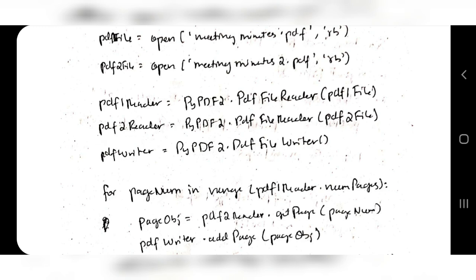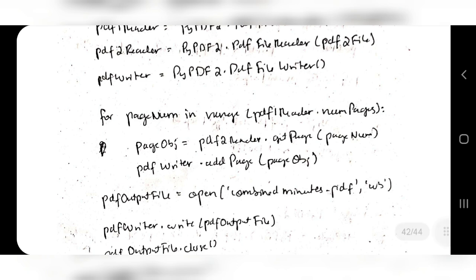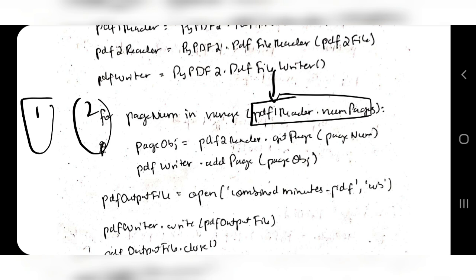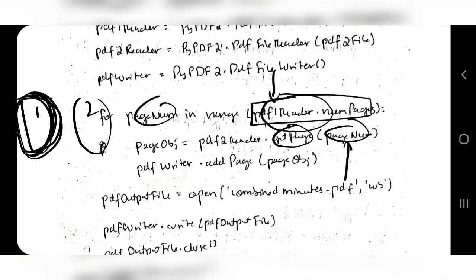Okay, after that we are using the for loop. In the for loop we are going through the PDF1 reader, because from PDF1 we have to write to PDF2. So each page we are fetching from this one. Each page is fetched by using get page and the page number, and that page is getting written in the PDF writer.